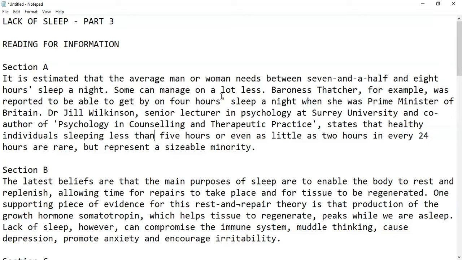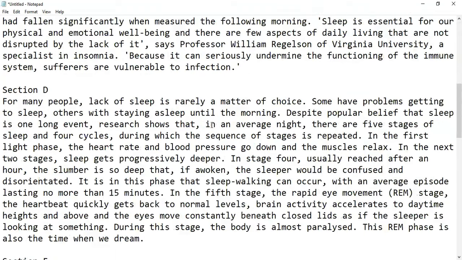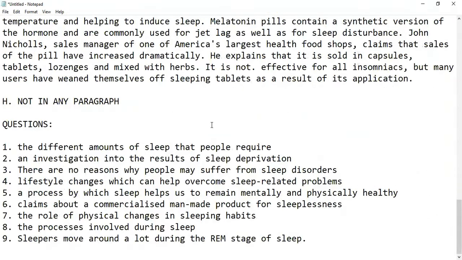Dr. Jill Wilkinson, Senior Lecturer in Psychology at Surrey University and co-author of Psychology in Counseling and Therapeutic Practice, states that healthy individuals sleep less than 5 hours or even as little as 2 hours every 24 hours. So I got the answer. For question number 1, A is the answer. Okay, so this is how you have to look for the keyword or the inference.